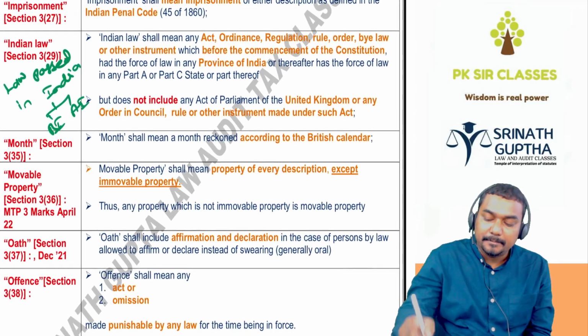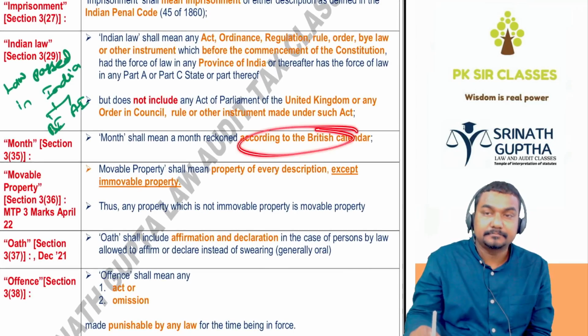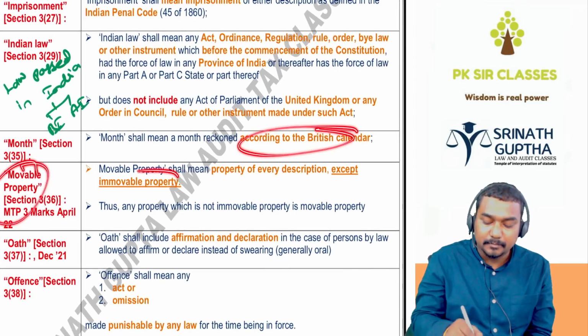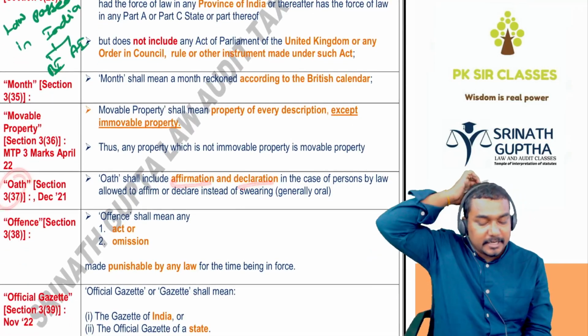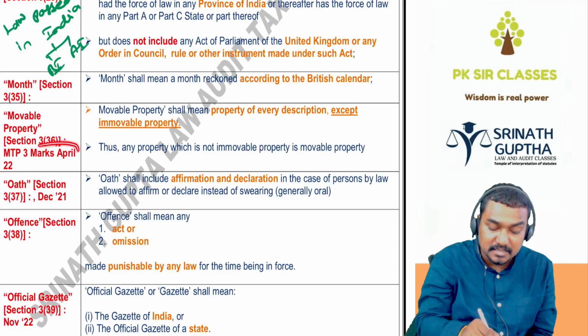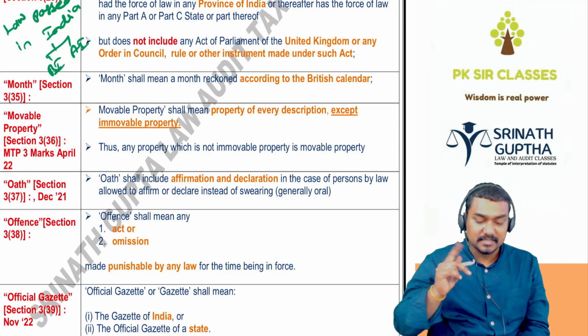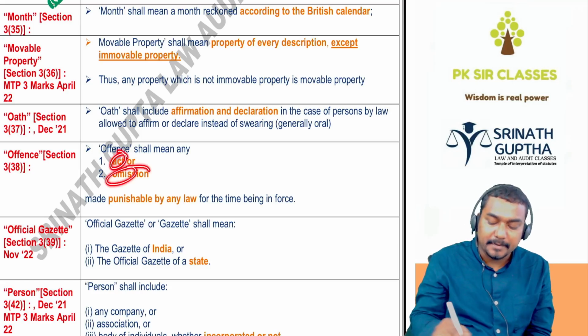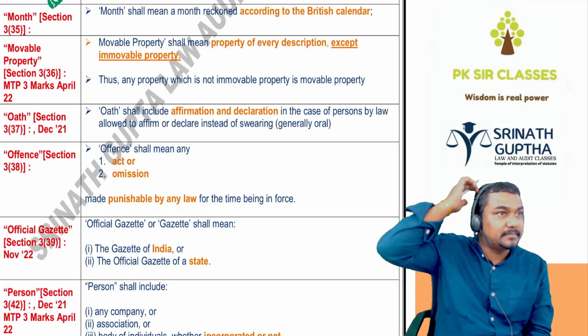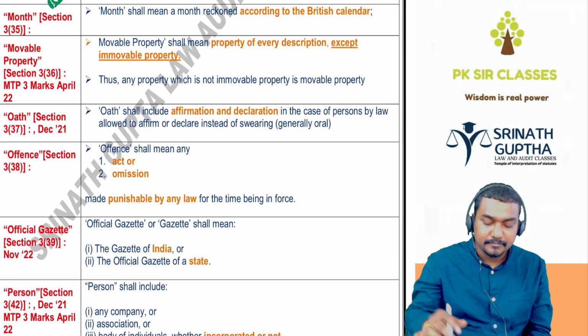Next, month. Month means month as per British calendar. Movable property means other than the immovable property. Oath means any affirmation or declaration. Movable property was asked for 3 marks. Definition once. Offense means any activity or omission punishable by law. Offense means doing something or not doing something which is punishable by law.